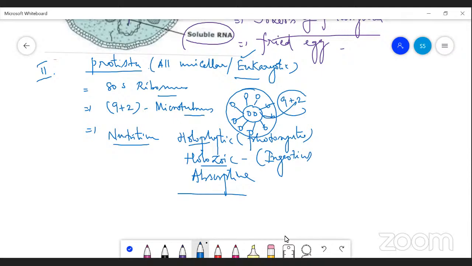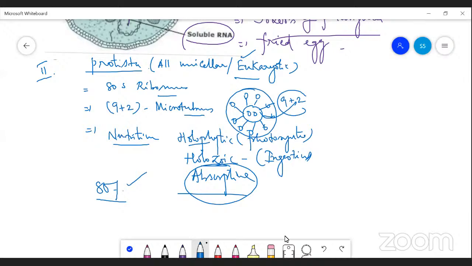Absorptive types, certain protozoans, get nourishment from other living organisms, which is parasitic, or from dead and decaying organic matter, which are saprophytic organisms. Nearly 80% of photosynthesis on earth is performed by protista.